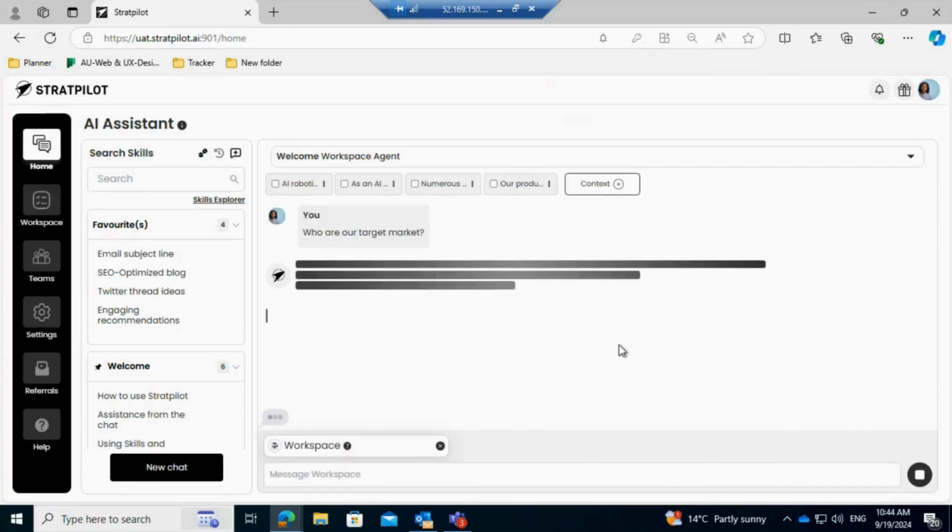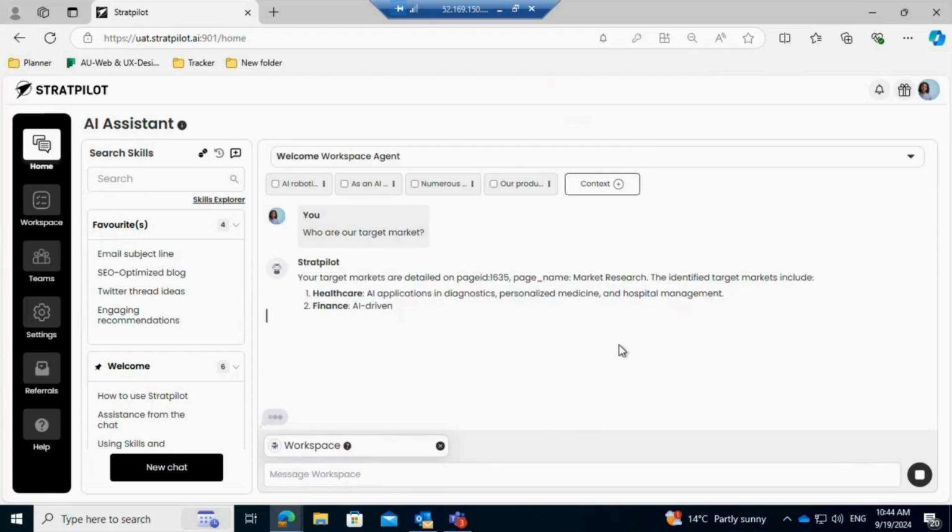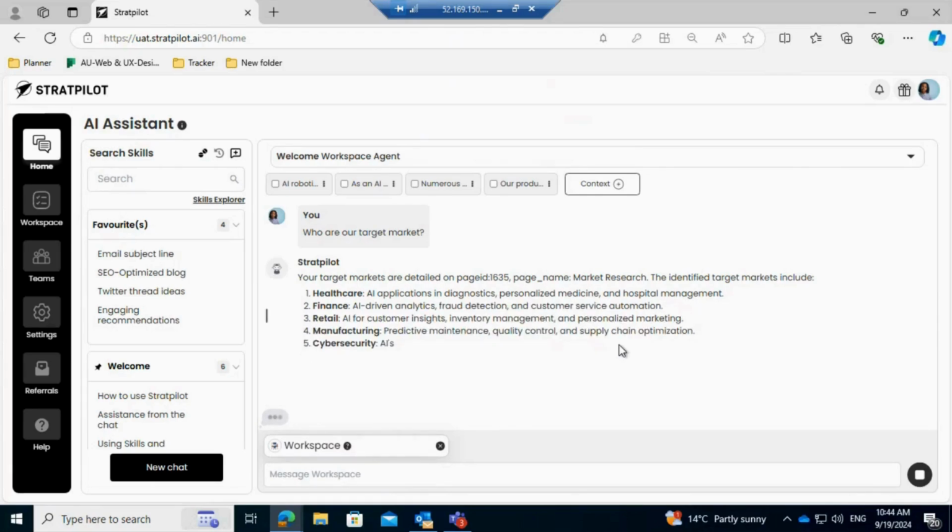and then the AI companion will go through all your documents and see what's available, what you or the team members have put into the documents, and voila, it will give you those answers of what's in the pages. So then I don't have to go through all the documents finding it, thinking about the wide variety of pages that we may have. I can simply ask the chat the specific question, what are our target markets? Boom, I can immediately see. It was in the document market research, and these are our target markets.